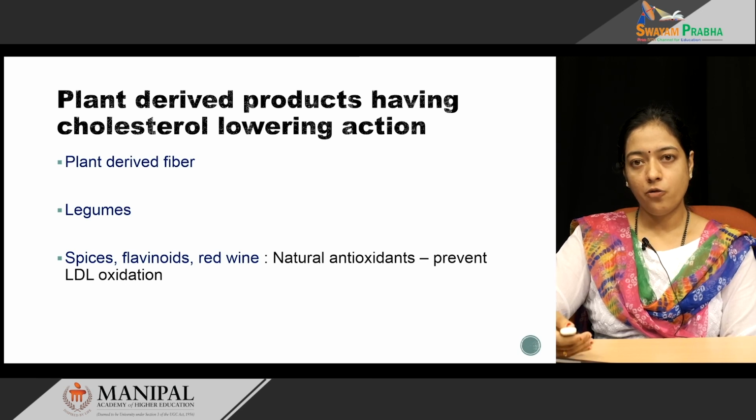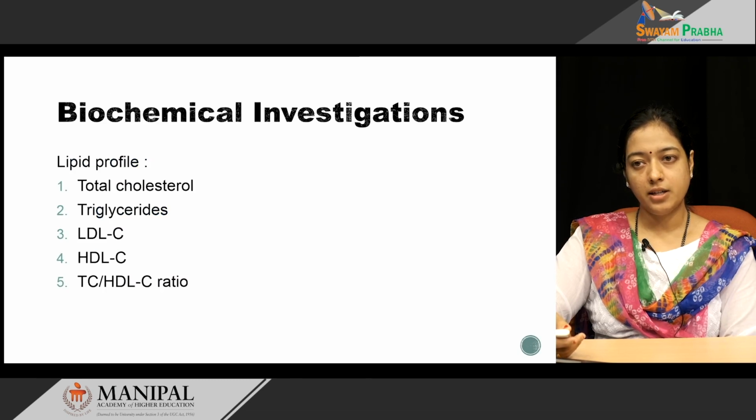So, till now we have discussed the definition, the risk factors, and how we can prevent atherosclerosis. Next we will discuss what biochemical investigations are done in case of atherosclerosis. A commonly done biochemical investigation is the lipid profile.